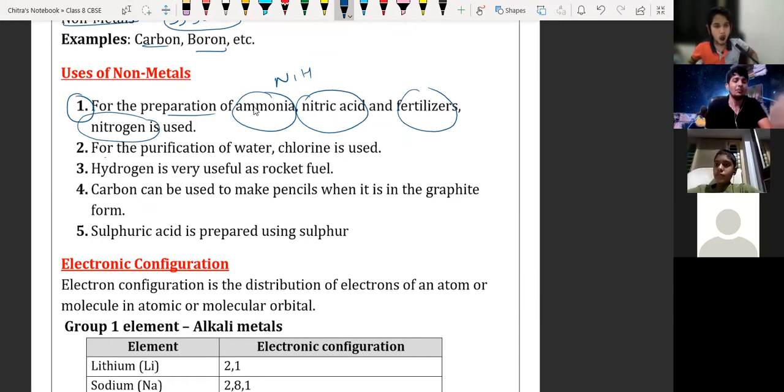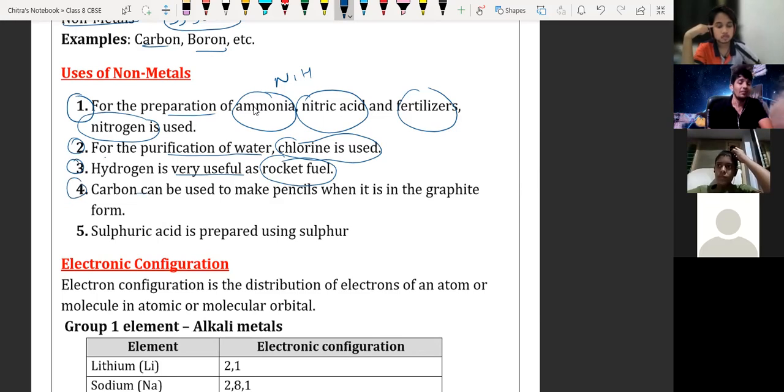Next, for the purification of water, chlorine is used. Chlorinated water, generally in order to purify the water, chlorine is used on an industrial scale. Third, hydrogen is very useful as a rocket fuel. The rocket fuel contains hydrogen, which is used as a fuel.